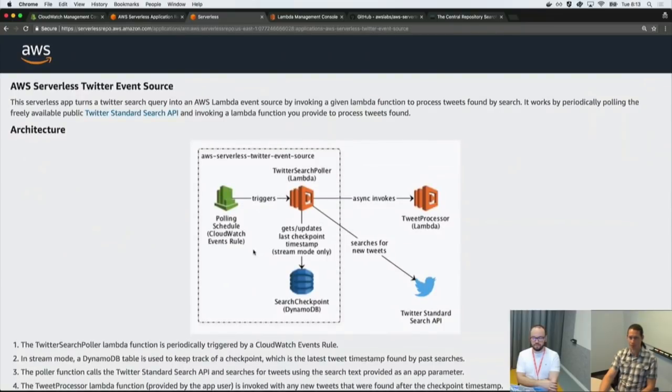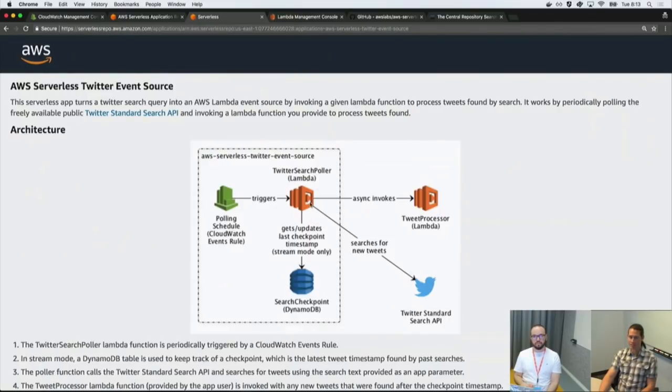So this is a picture of the Twitter event source app. So what is this app? This app allows you to process tweets from a Twitter search. So you can do a search against Twitter, and then you put the search terms in as a parameter to this app.